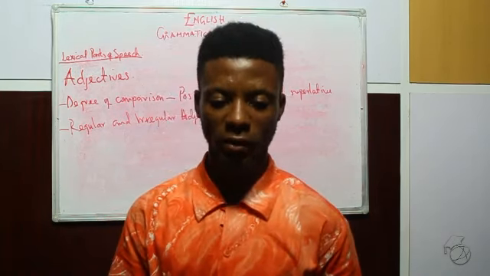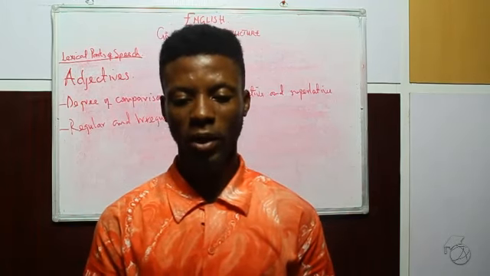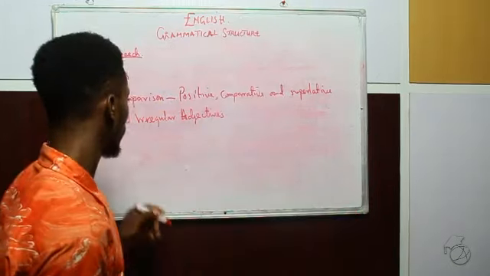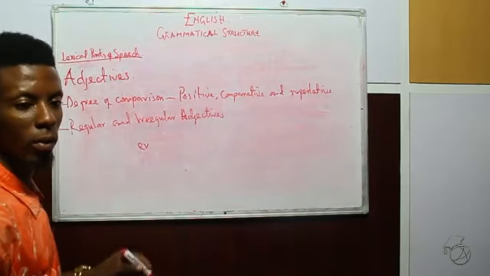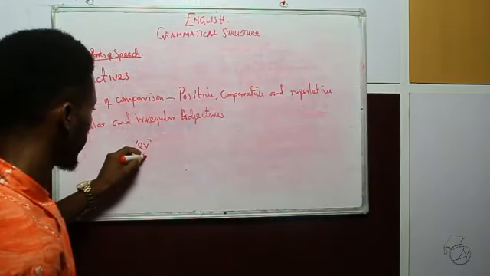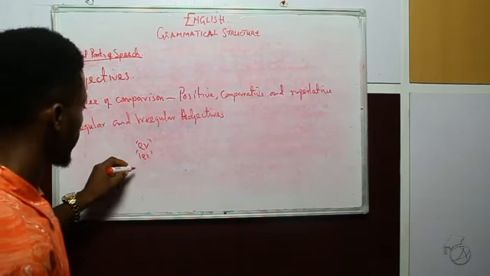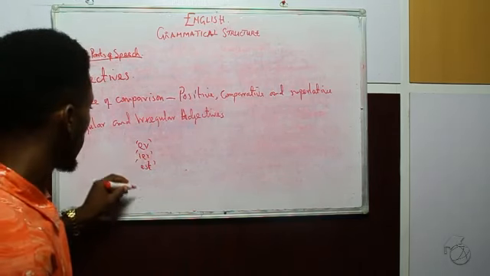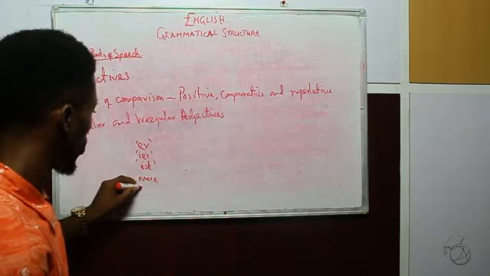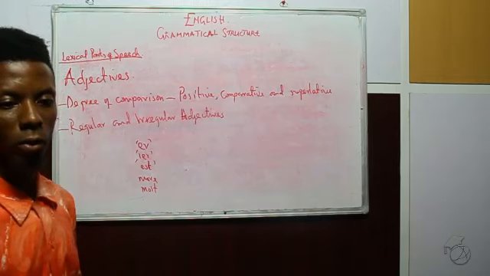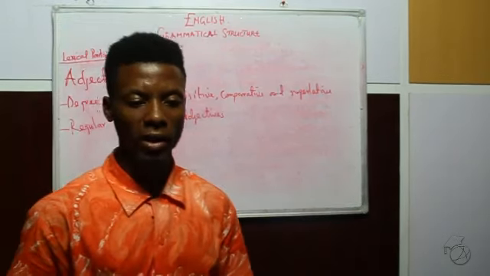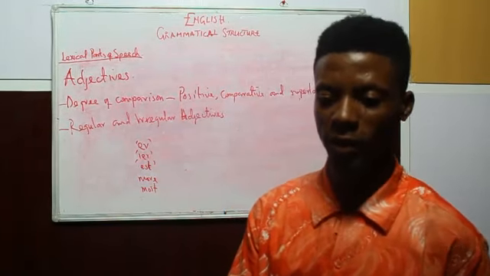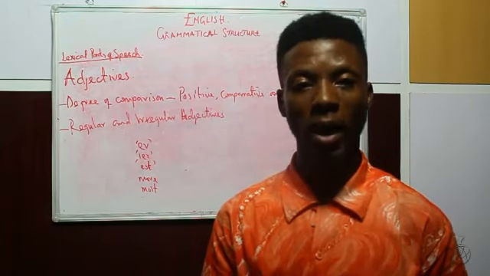Regular adjectives are adjectives that derive their comparative and superlative degree by addition of er, ier, est, more or most, to their base forms, while irregular adjectives are those which their comparative and superlative degree are not derived from the above principle.